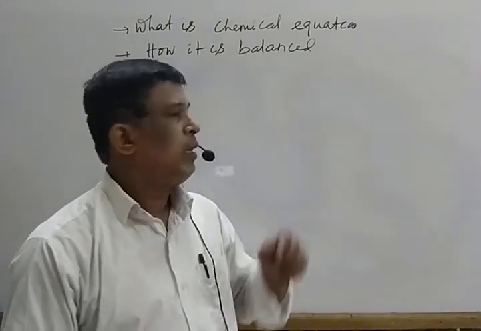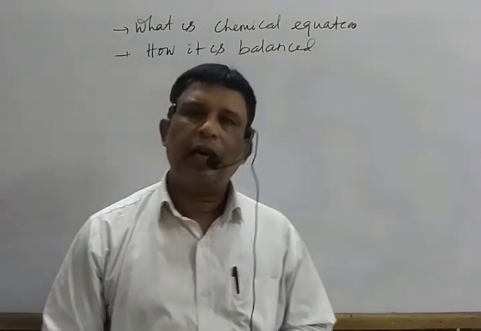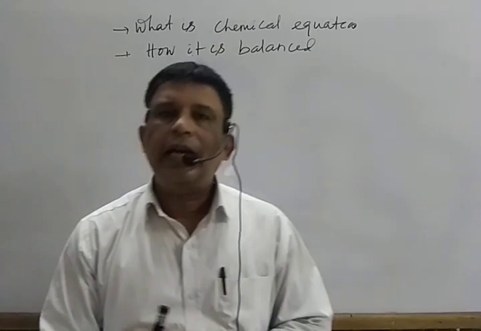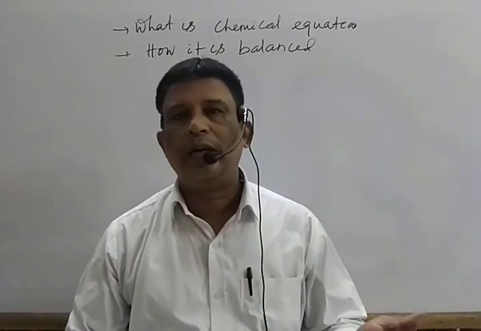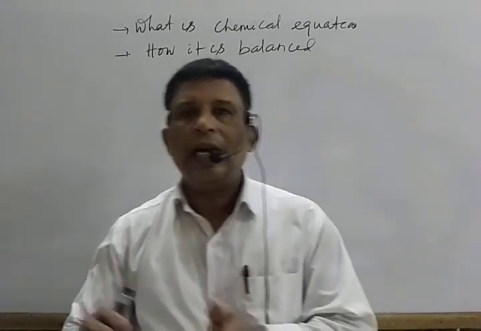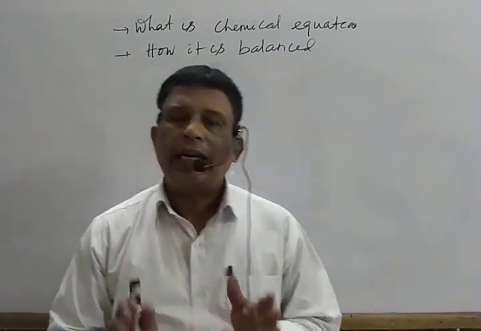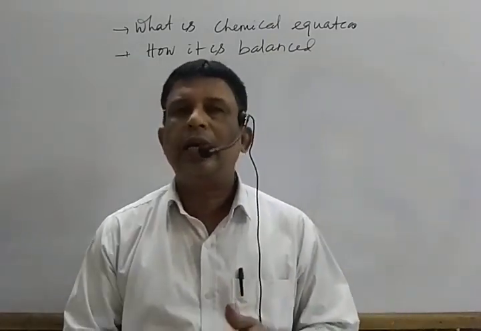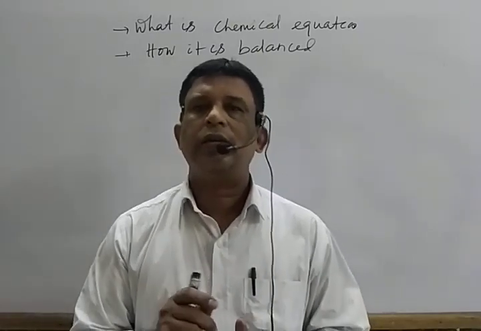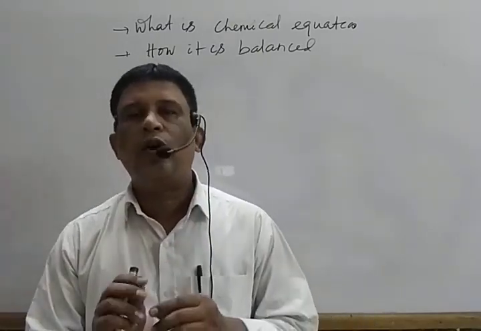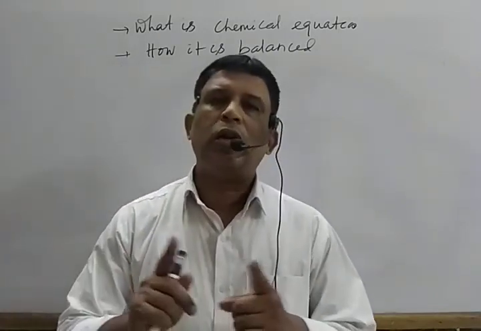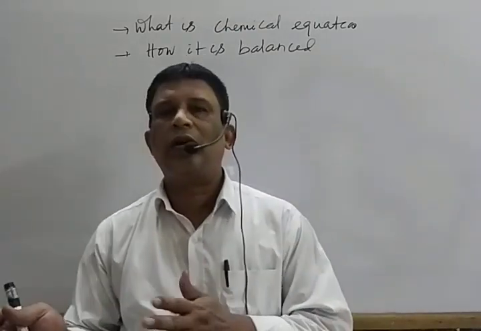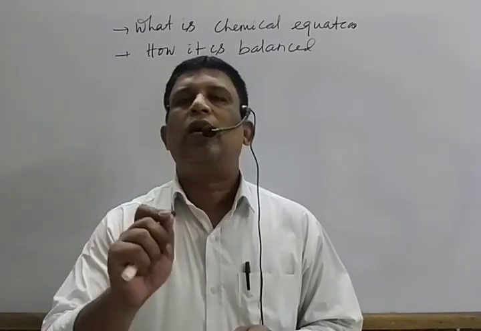It is of two types. One is balanced, one is not balanced or skeletal. In writing chemical equation, it has two components. Left side known as reactant, right side known as product. Reactant may be a single term or more than one term. If more than one term is there, each term is separated by a plus sign. Similarly, product side may be a single component or more than one component. If more than one component are there, they are separated by a plus sign. And the reactant and the product are separated by giving an equal sign or one arrow mark.